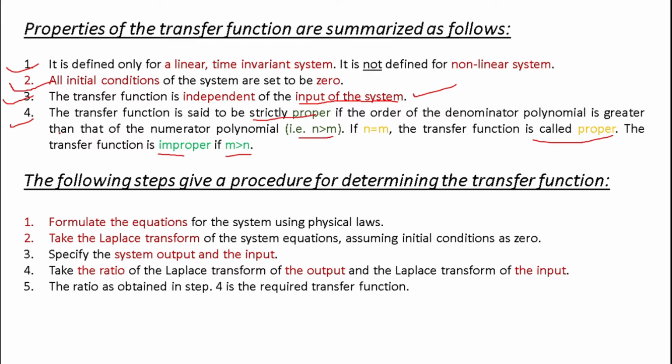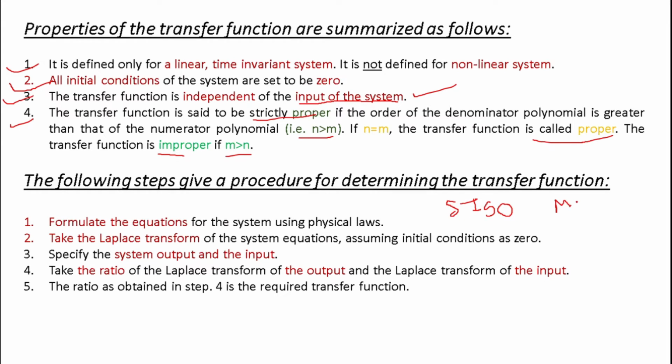Now whenever you try to find the transfer function of any system, you have to follow a certain pattern, and in that case you can find the transfer function of any system. Okay, sometimes you might find this kind of system, that is SISO. In that case, finding the transfer function is very easy. SISO means single input, single output.